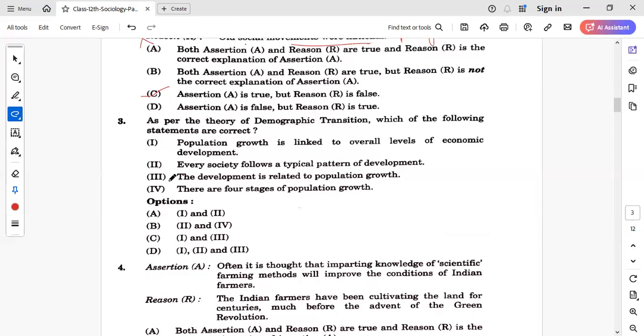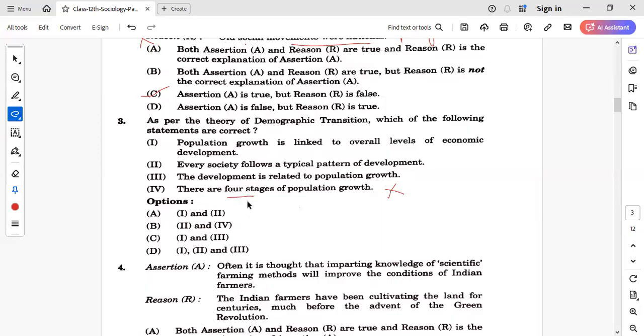In the second stage, the birth rate started coming down but was still high, while the death rate dropped steeply. So the difference between these two was big, and a population explosion condition could be seen. In the third stage, the birth rate has declined and the death rate has declined, so the difference is small and population growth is low. So now we know 3 stages have been there. With this, statement 4 is incorrect, because here 4 stages have been given.